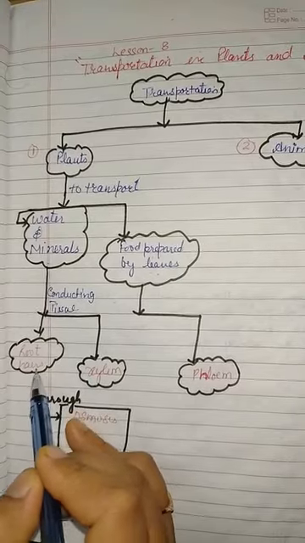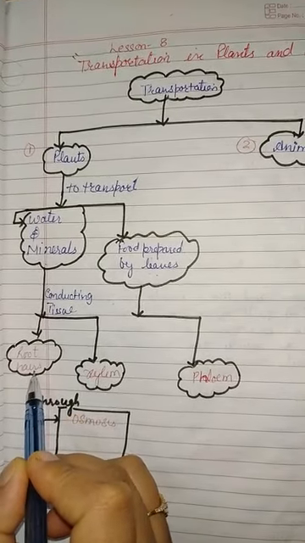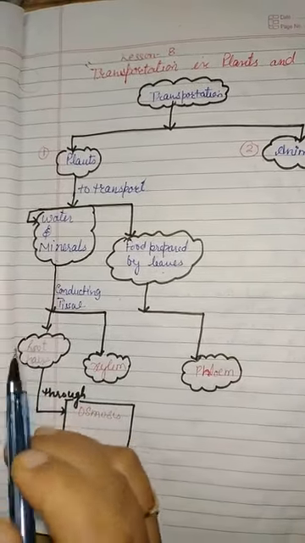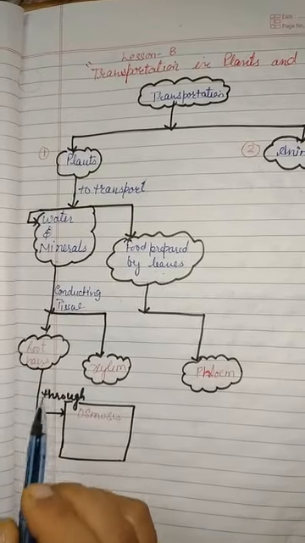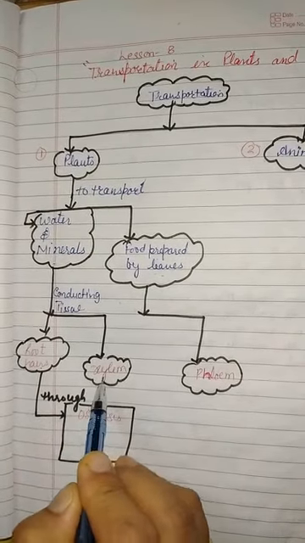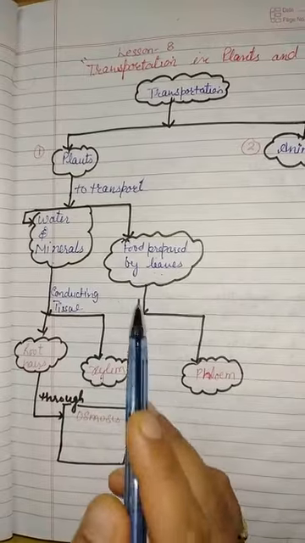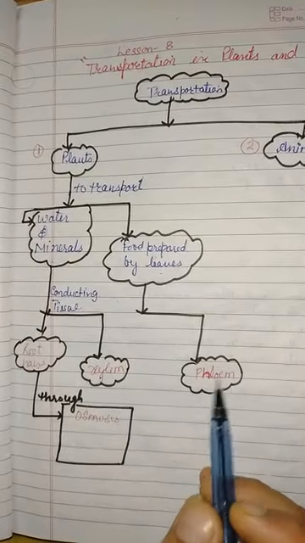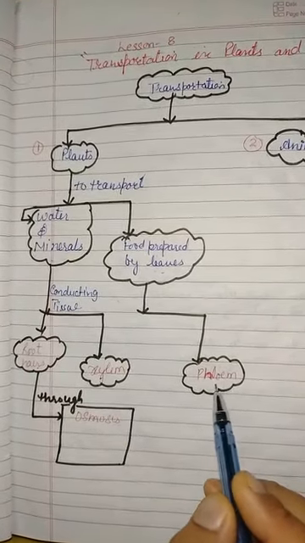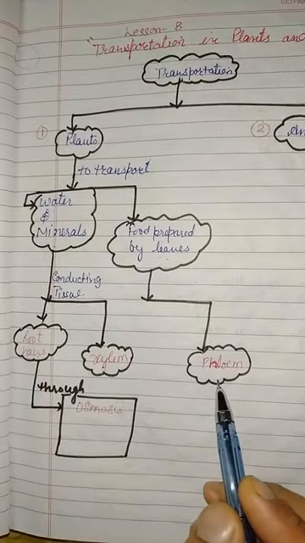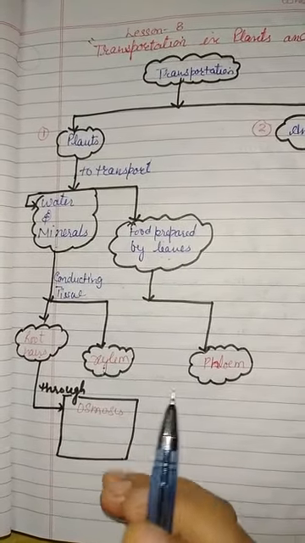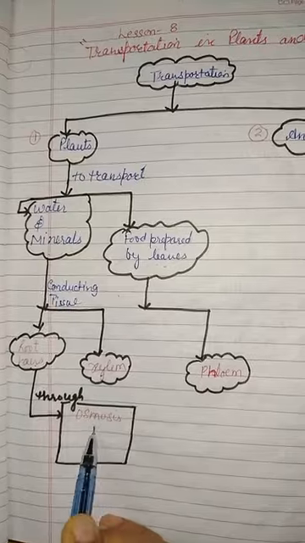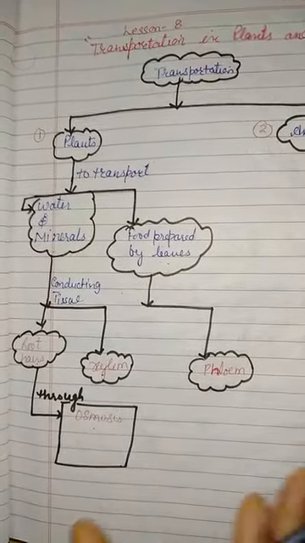Roots absorb water and they have a special conducting tissue known as xylem. Food prepared by the leaves is transported to the entire part of the tree with the help of a conducting tissue called phloem. And water is absorbed by the process of osmosis. We will discuss this in this chapter.